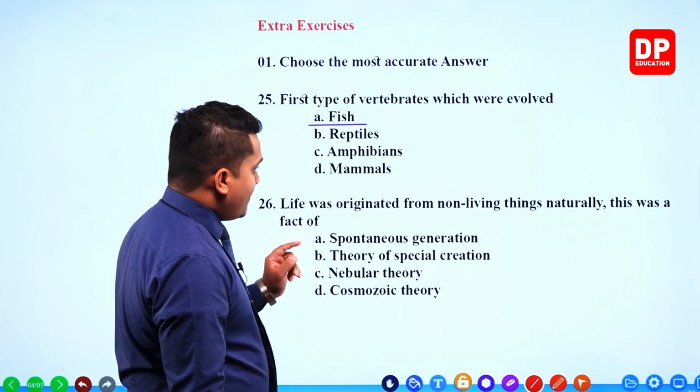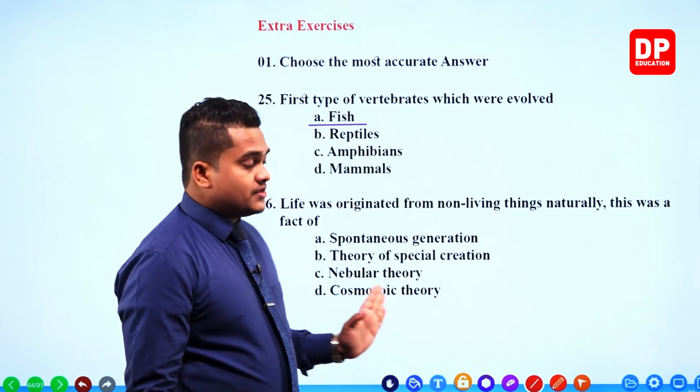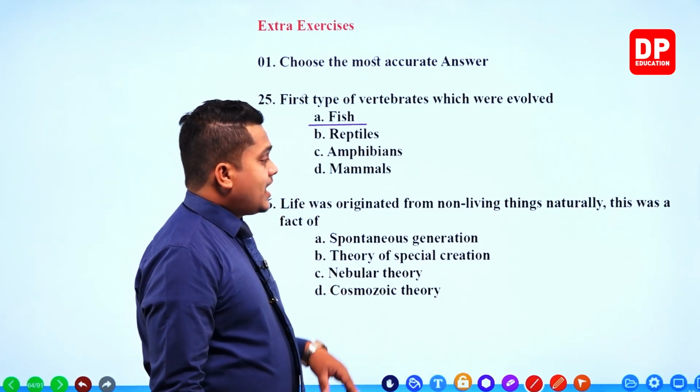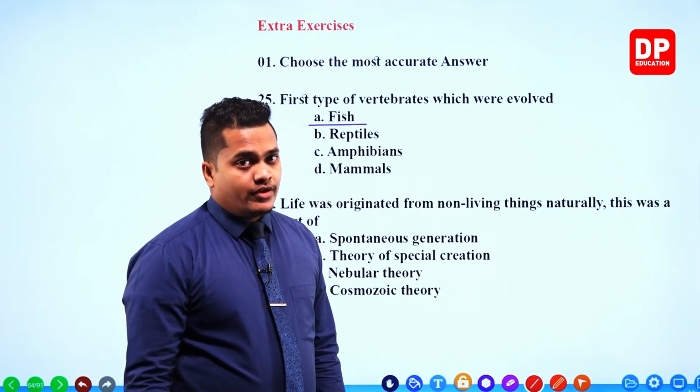So fish is the answer. After fish, amphibians were created. Then from amphibians, reptiles, and from reptiles, birds and mammals. That's the order.